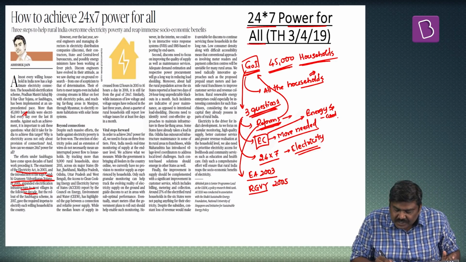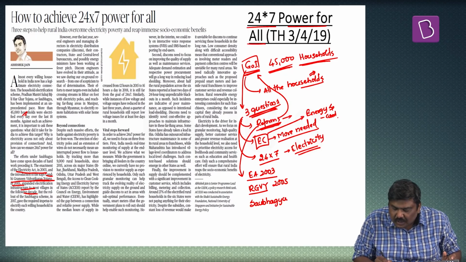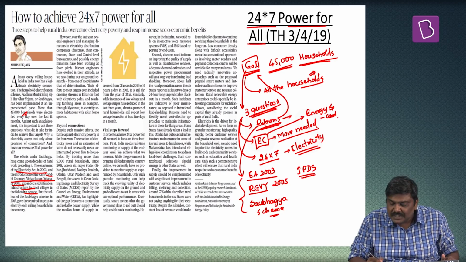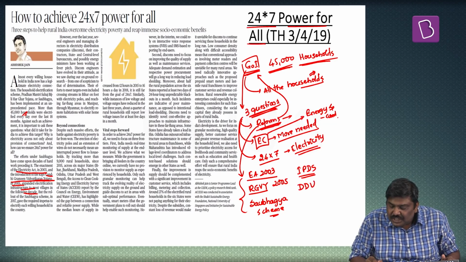The third very important scheme which has been mentioned is Saubhagya scheme. Now, apart from this, some of the other reforms you must remember are the implementation of IPDS, Integrated Power Development Scheme, the implementation of DDUGJY, Deen Dayal Upadhyaya Gram Jyoti Yojana, so on and so forth.